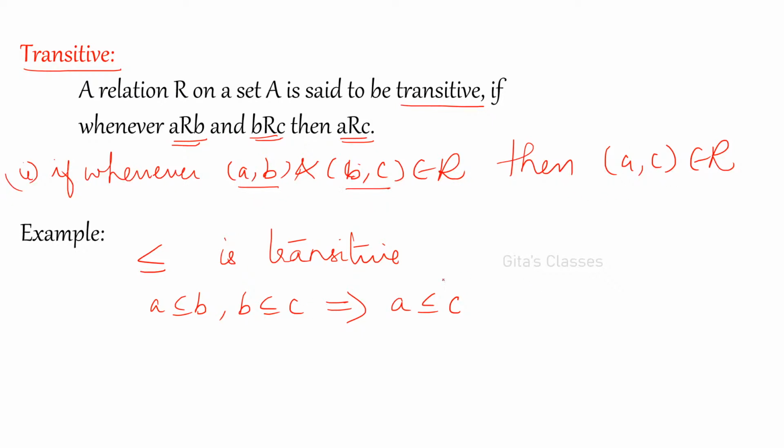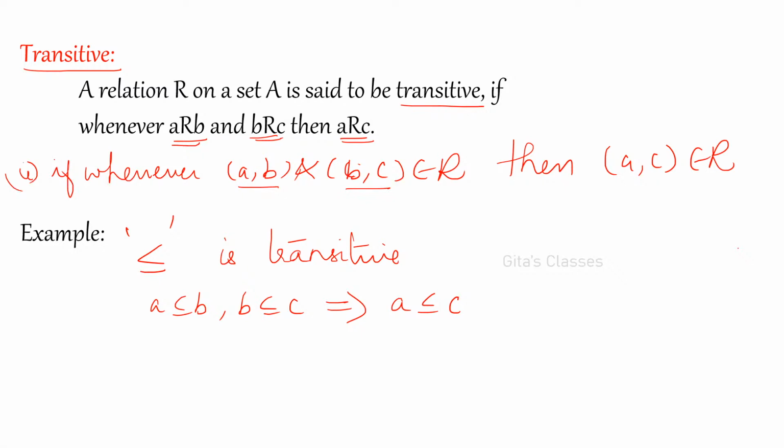Always I give this example: A is equal to B, and B is equal to C implies I can write this as A is equal to C, right? This is a transitive relation. And in the previous classes, even for the first unit, we have used this. I have explained transitive relation in the previous classes, right? So, less than or equal to is transitive. A is less than or equal to B and B is less than or equal to C implies A is less than or equal to C. This is another example of transitive. Even equal to is transitive.